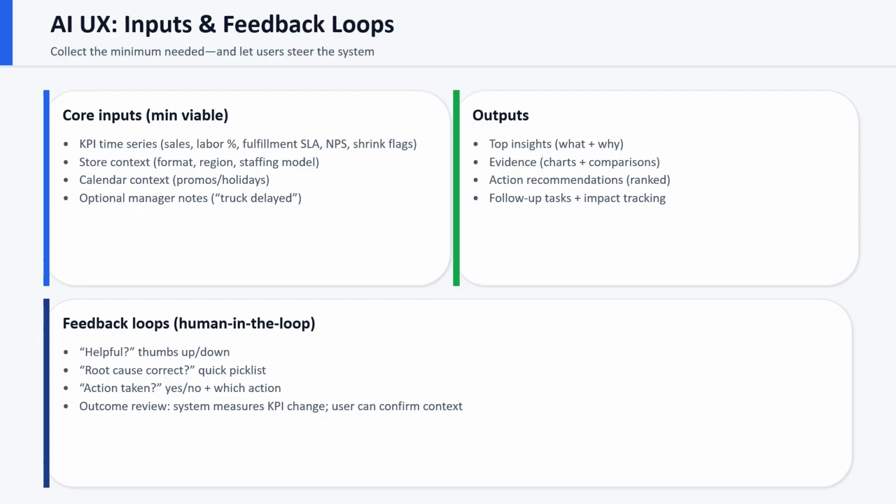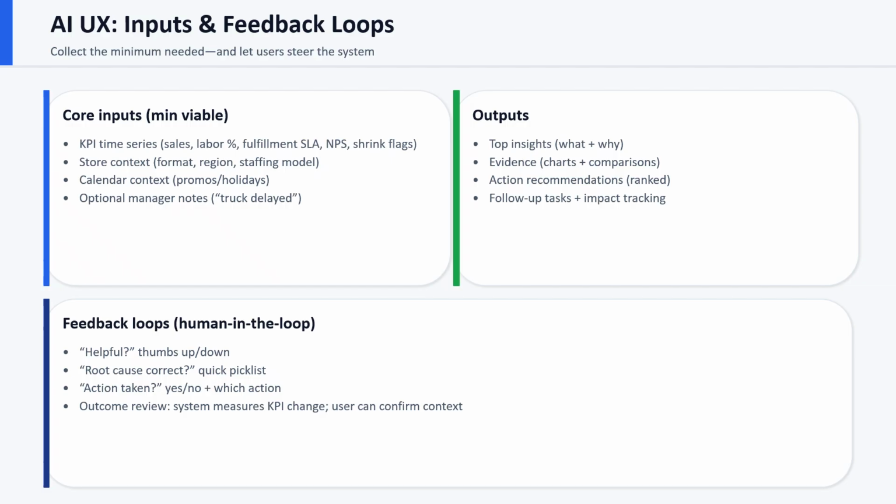Now let's talk about the AI UX. What are the inputs and the feedback loops? For inputs, we collect the minimum needed KPI time series for sales, labor present, fulfillment SLA, NPS, and shrink flags. Store context like format and region, calendar context like promos and holidays, and optional manager notes like truck delay. Output includes the top insights, what and why, evident charts and comparisons, ranked action recommendations, and follow-up tasks with impact